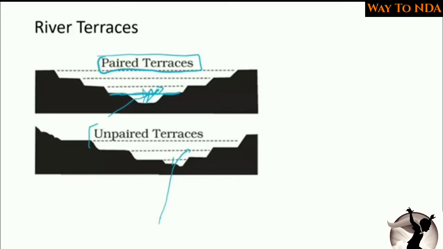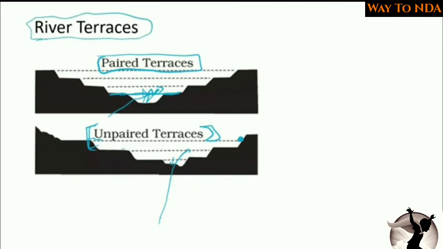But when they are not on the equal level, one is upward, one is downward, this is up, this is down, they don't have a pair on the other side of the bank. They don't have a pair on this level. So these terraces are called unpaired terraces of the river.